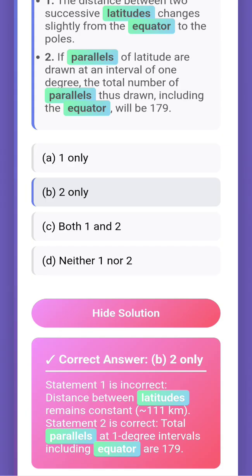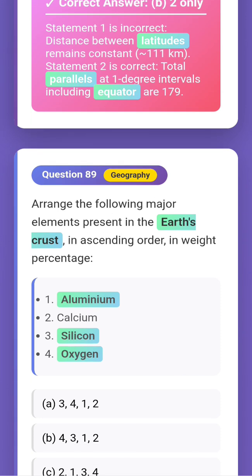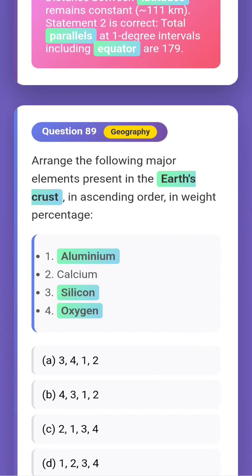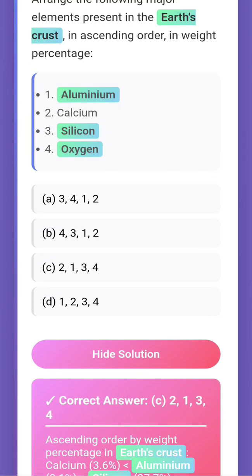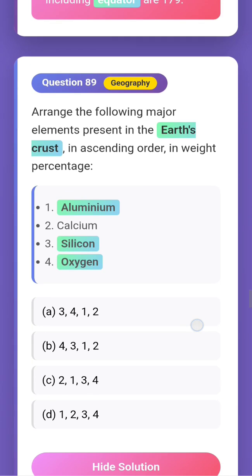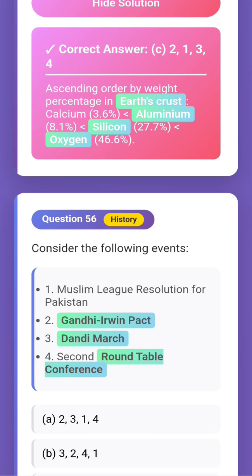Okay, and next question: arrange the following major elements present in the Earth's crust in ascending order of weight percentage. Okay, question number 89. Options are aluminum, calcium, silicon, oxygen. Hmm, this is a very difficult question. We have to check the answer. Answer is C. Okay. Calcium, then aluminum, then silicon, then oxygen. Oxygen is the highest present in the Earth's crust. Okay. Cool. Next question. This year the CDS questions were very difficult, really difficult.